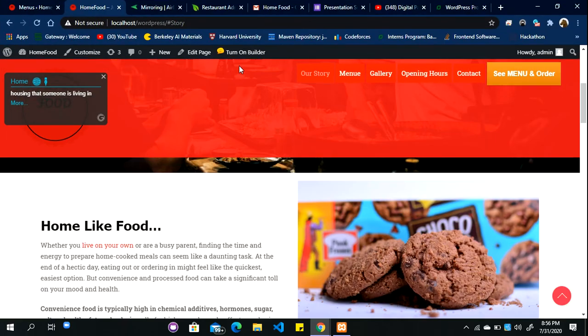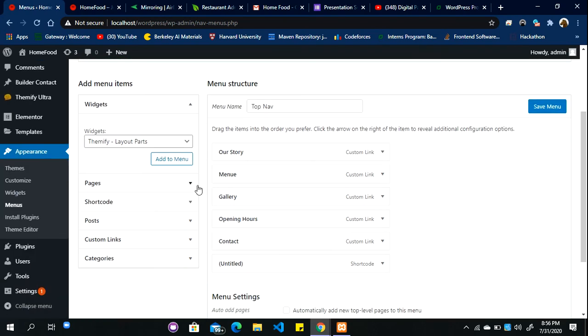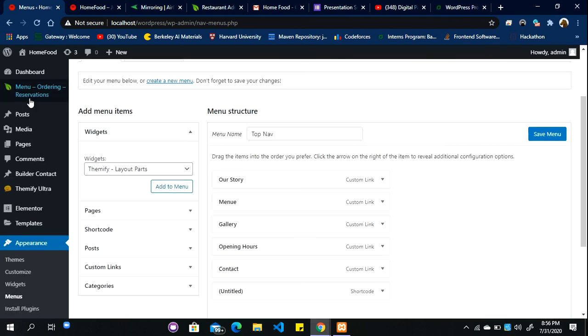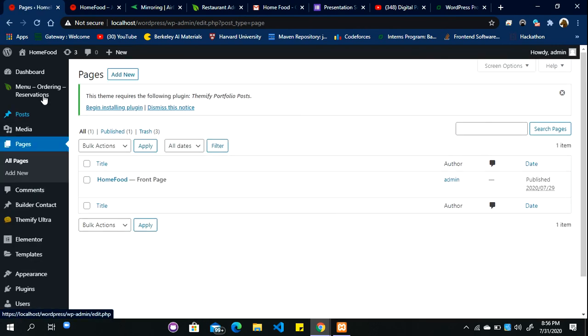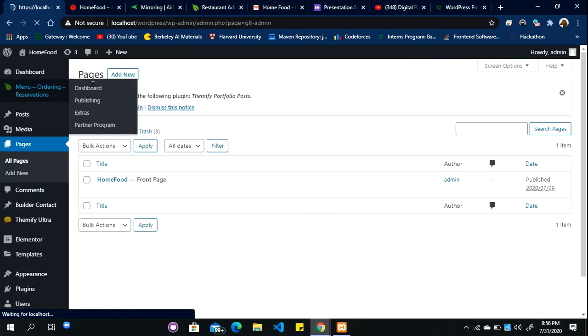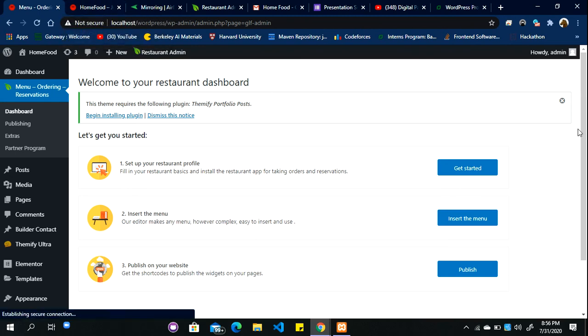In the backend database, there are different sections. In Appearance, I put the different sections, and in Pages I put a page. So this is the website.